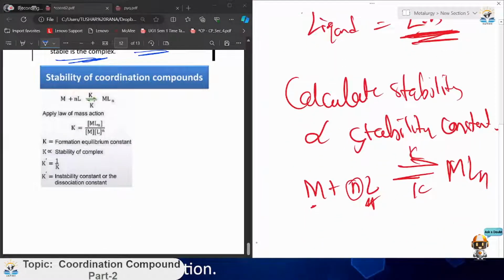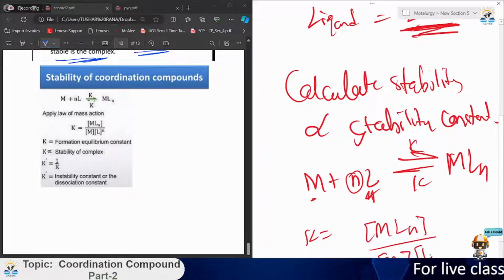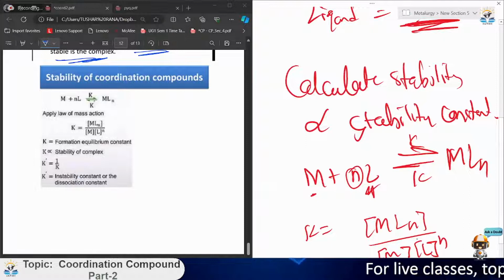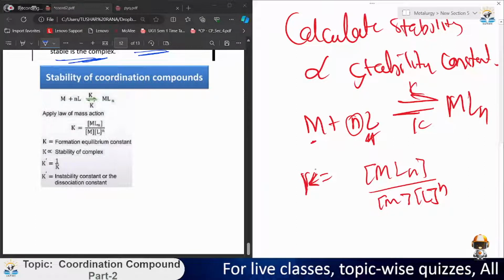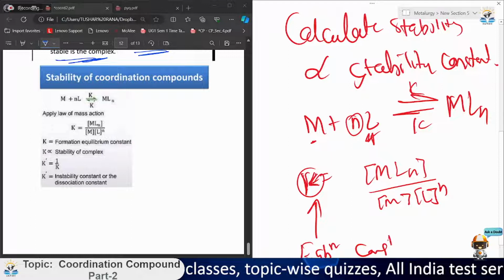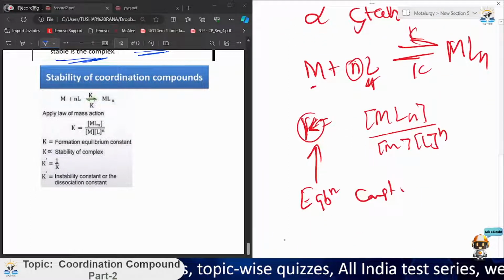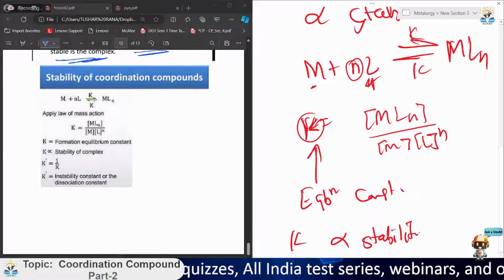We apply the general formula of chemical equilibrium: MLn divided by M and L to the power n, as L is n times. This K is the formation equilibrium constant, and this K determines the stability of complexes.